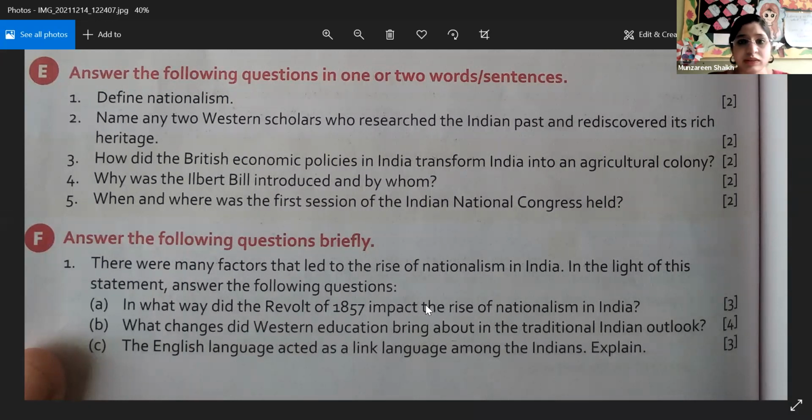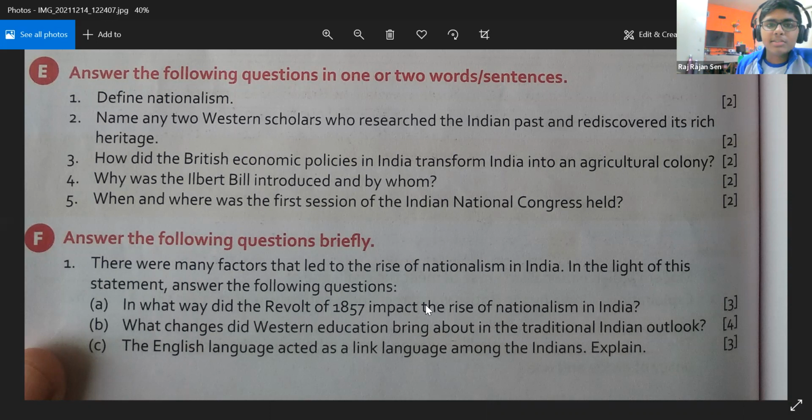Ma'am, I want to add something to the answer. Please add, because it's for 4 marks. We can also say that along with all of the points that Hia and Vivan mentioned, the English language also gave a greater clarity of all the evils that the Britishers were doing to the Indians. Correct. It exposed the Britishers in front of them, right?